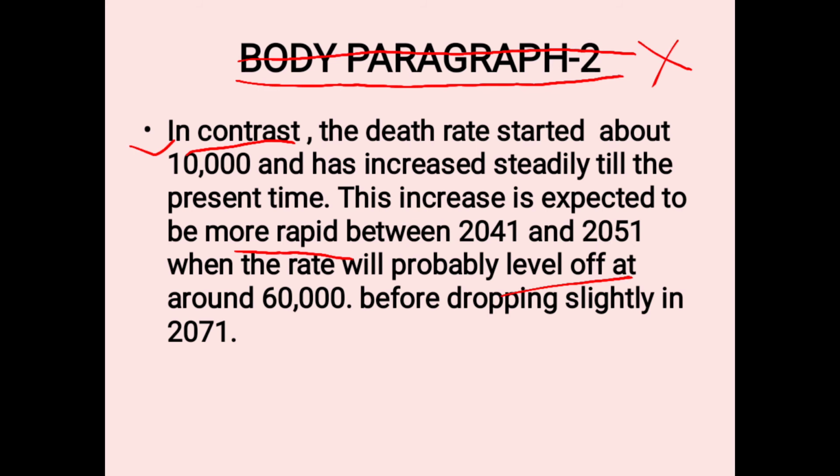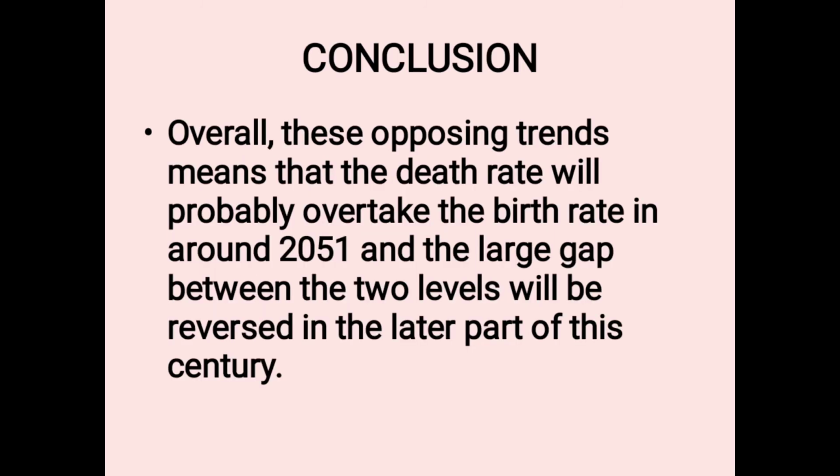Level off means the graph will come down at around 60,000 before dropping slightly in 2071. So forecasting can be there. So we have described death rate and birth rate. First introduction, then two bodies, one point, second point. Then there is no need to write in paragraph in your notebook: conclusion.